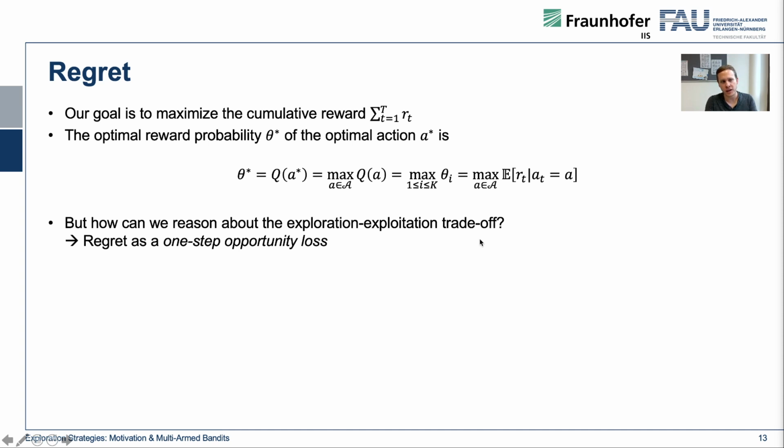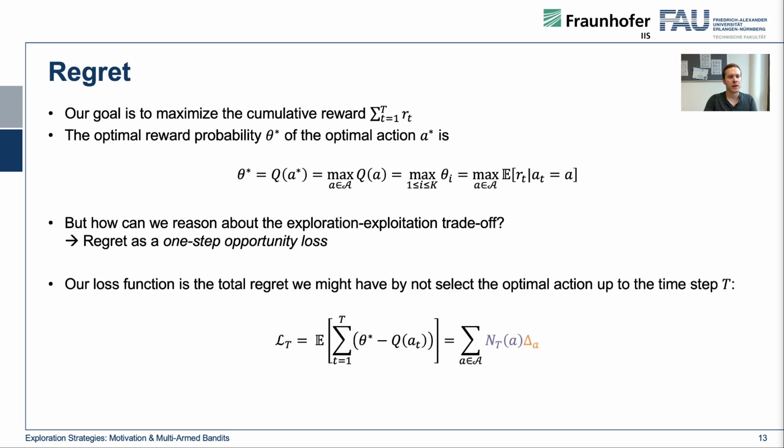And now the question is, how can we reason about the exploration-exploitation trade-off? We can use regret as something like a one-step opportunity loss. So we define a loss function, and the loss function is the total regret that we might have by not selecting the optimal action up to some time step t.